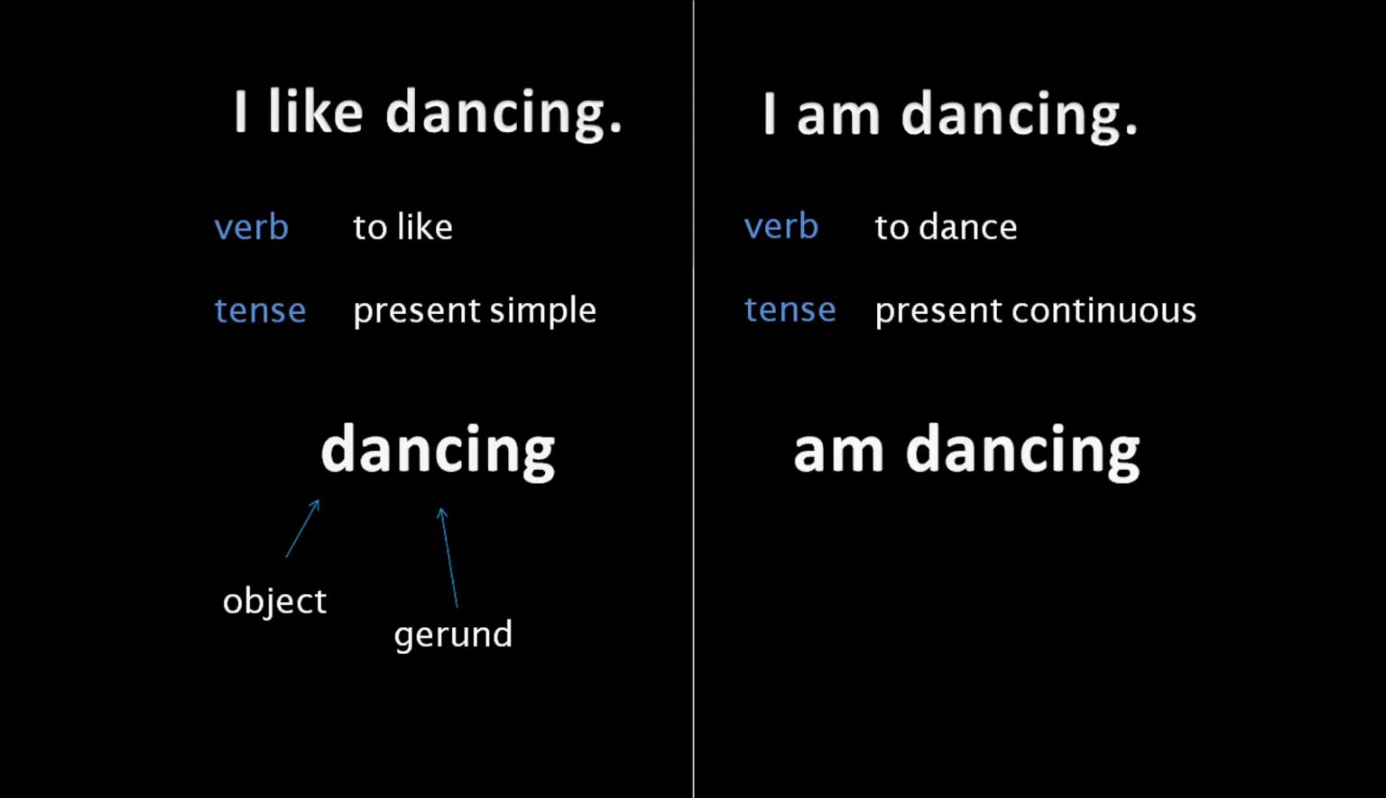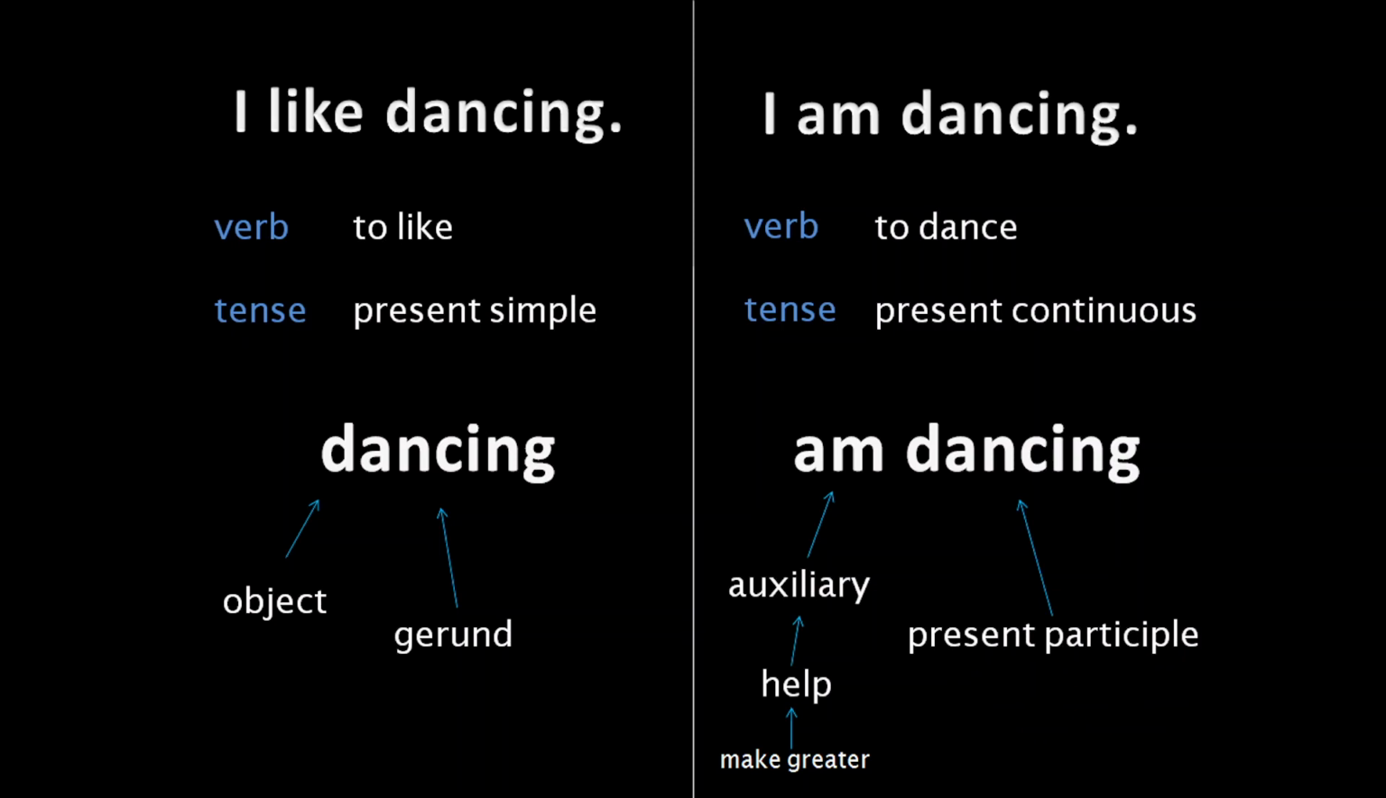And am dancing, we would now analyze as what we would say am is an auxiliary, which we are usually told means help. But the etymology actually is more like make greater. That's quite interesting. And dancing, we would say now, is a present participle. This is the traditional way to look at the grammar here.